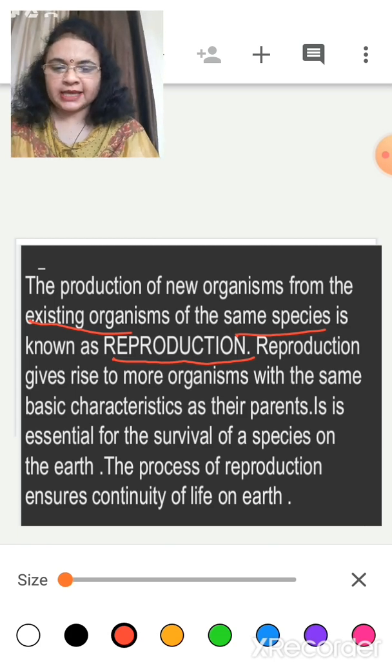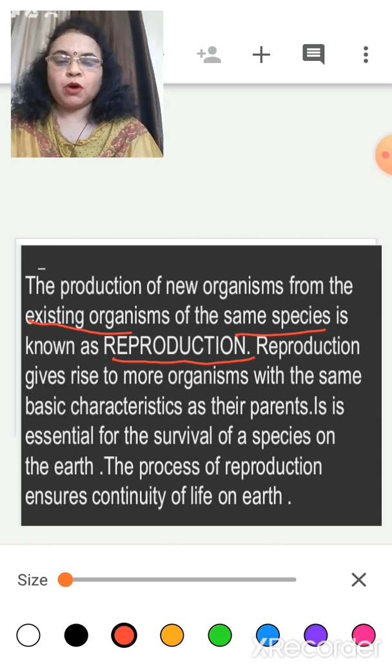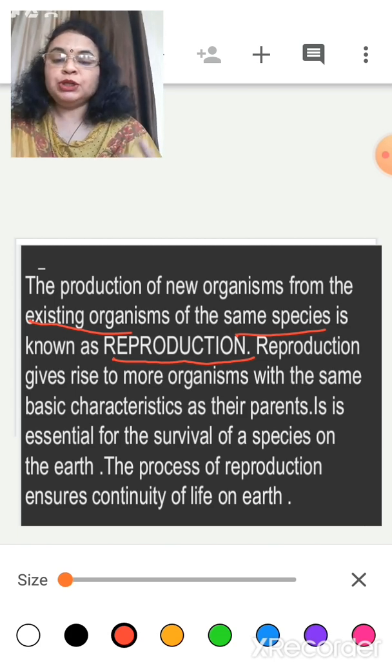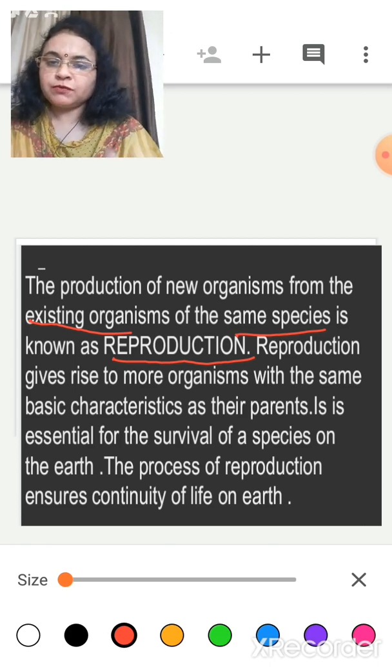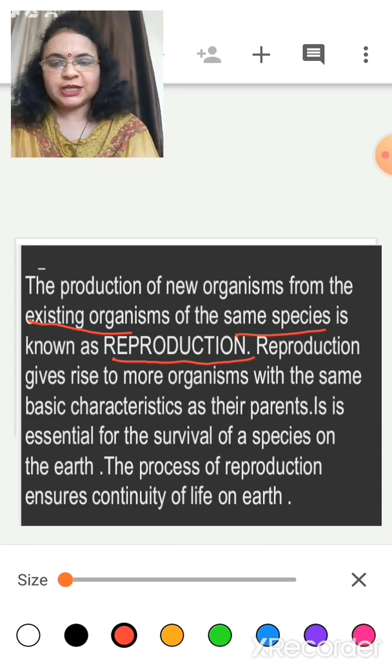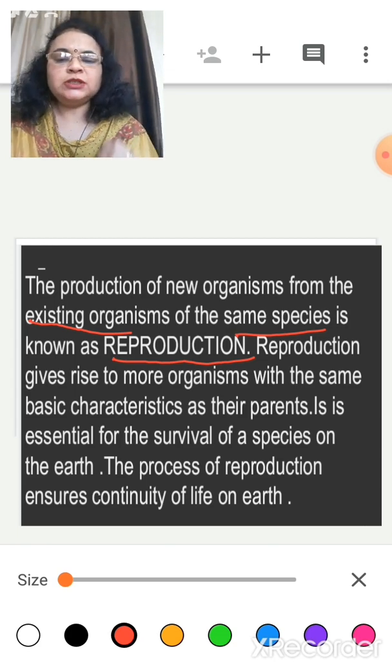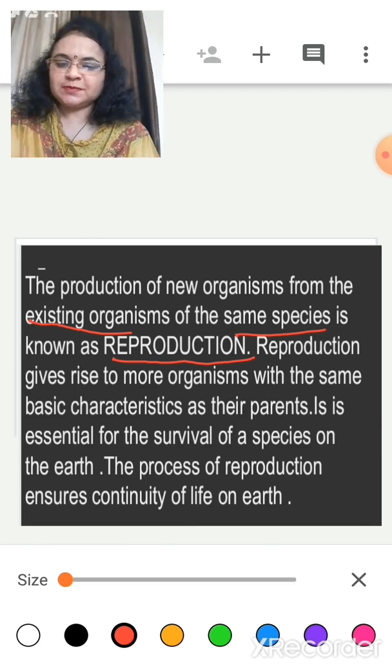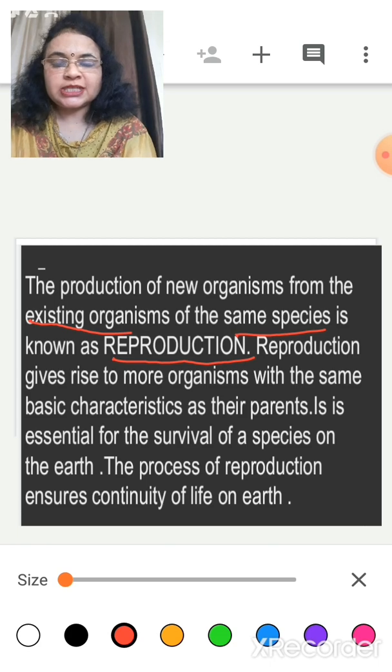So what is the exact definition of reproduction? The production of a new organism means some new life will be coming from the existing life of the same species. Understood? So the production of a new organism from the existing organism of the same species is known as reproduction.